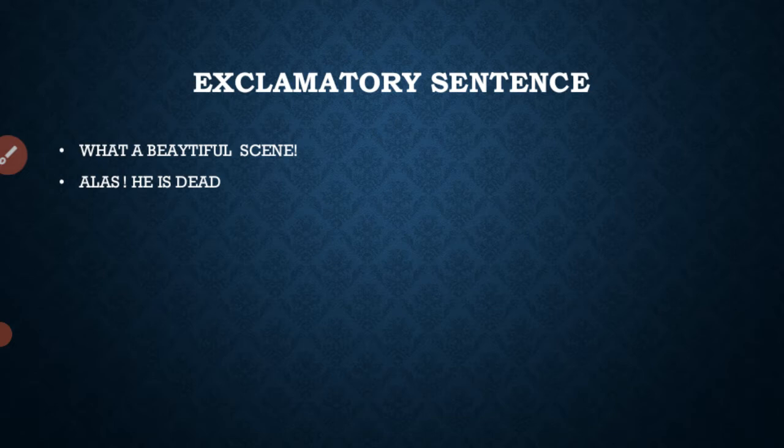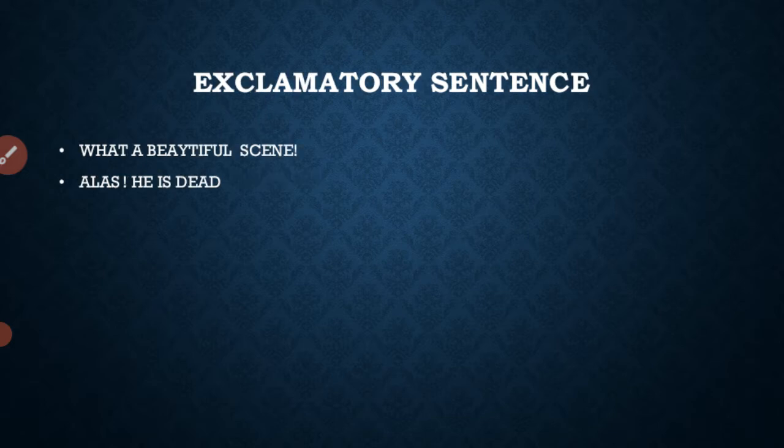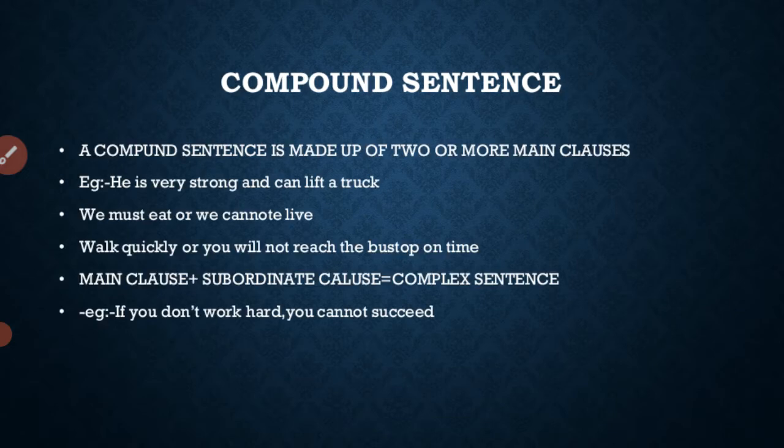For example: Mother asked the doctor, have you completed your work? What is your name? This type of question also comes under interrogative sentence. And exclamatory sentence means: What a beautiful scene! Alas, he is dead!